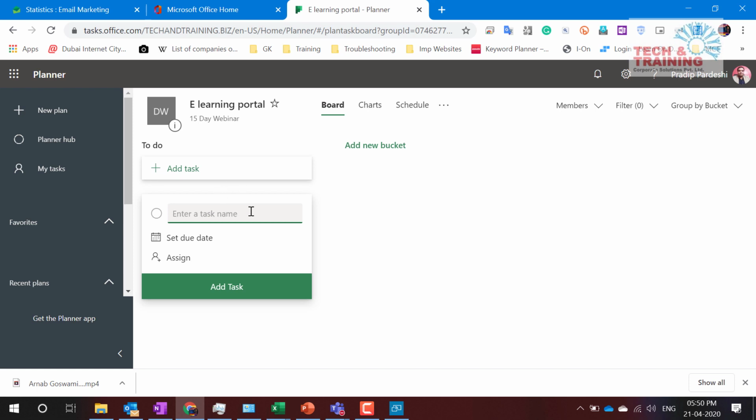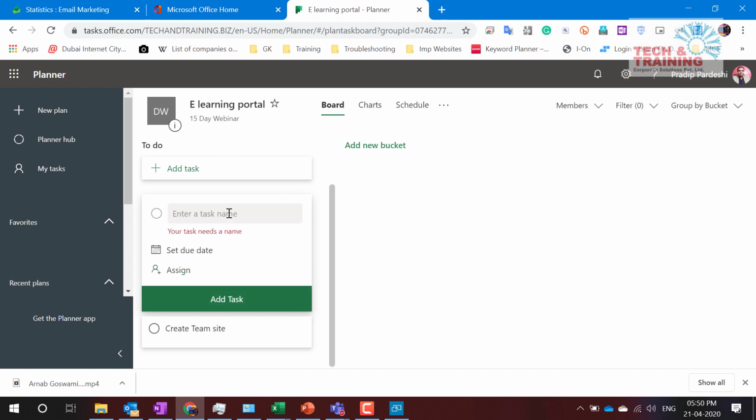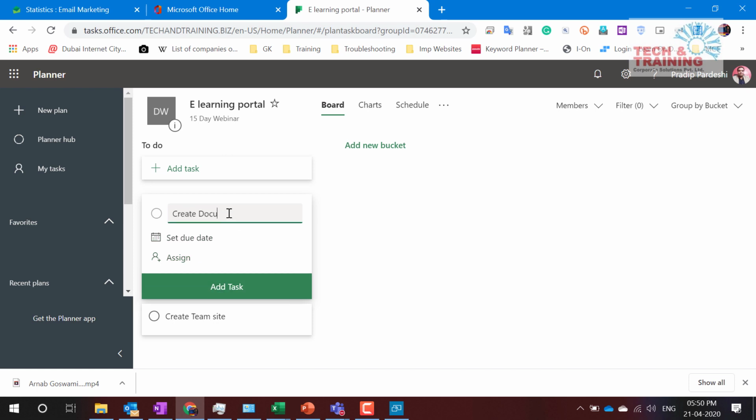All right. What I'm going to do is go ahead and create the activities, and then later on I'm going to create buckets and assign the task to each and every member. So I say create team site, then add a task. We have create document library, MS Stream, then we have online form, online quiz, automate forms, mobile app. Yeah. So these are various things that I have done on Planner.